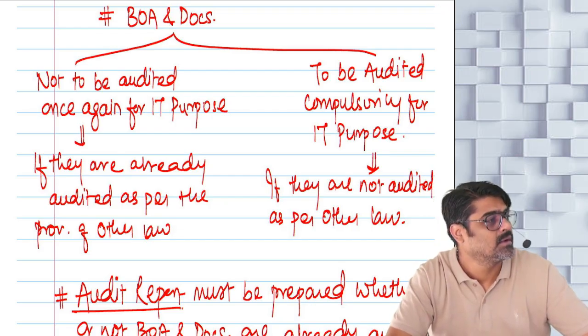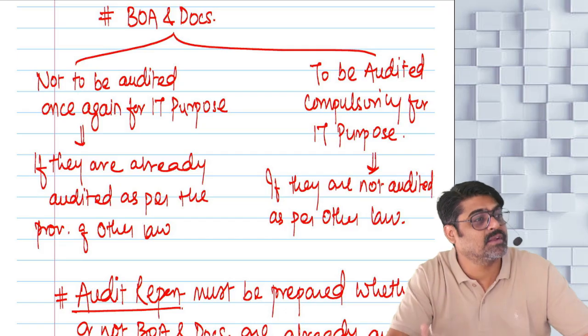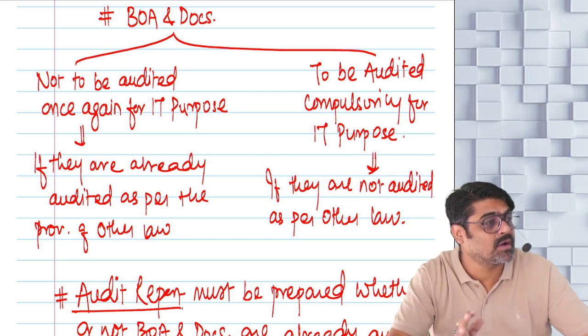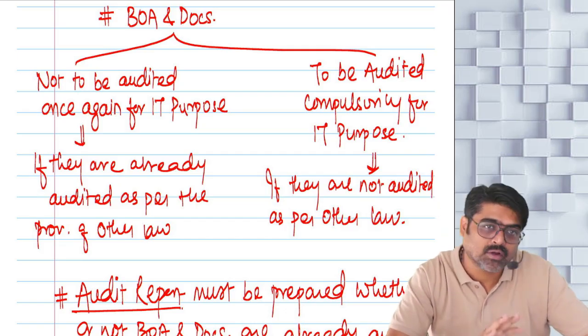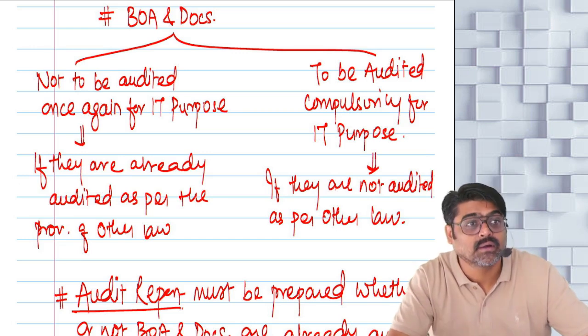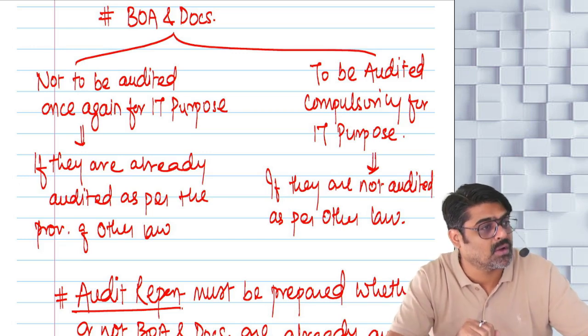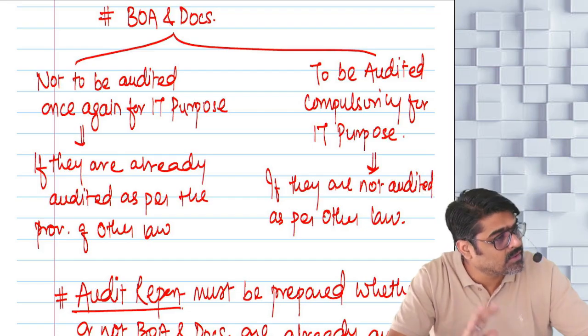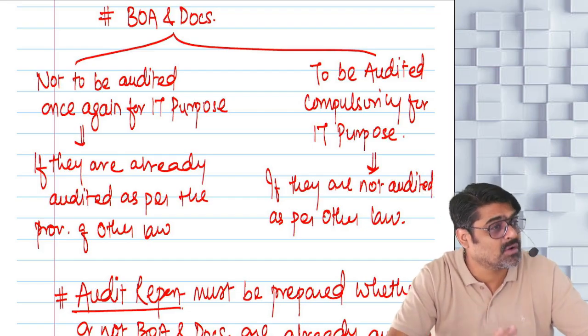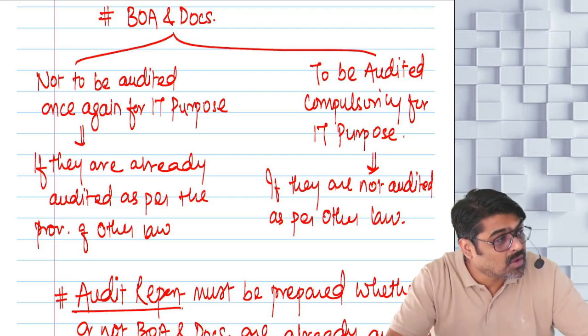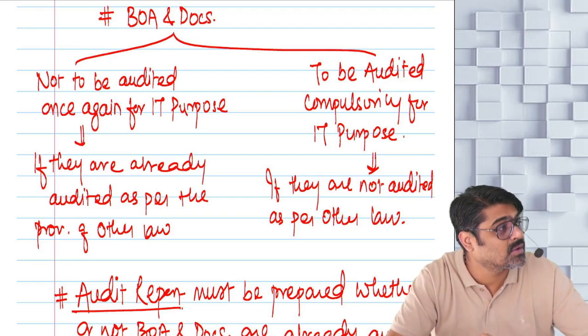As per the Companies Act, the company is required to get books of accounts audited. So are your books of accounts already audited as per the requirement of any other law? Then no need to get them audited once again, because they are already audited as per the other law which was applicable for you.